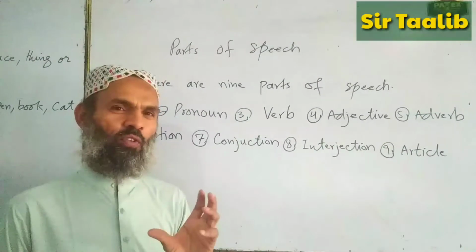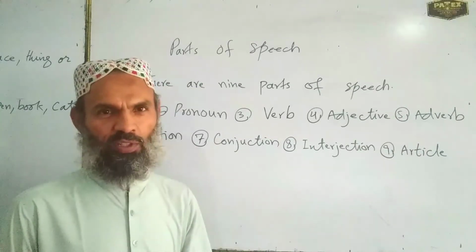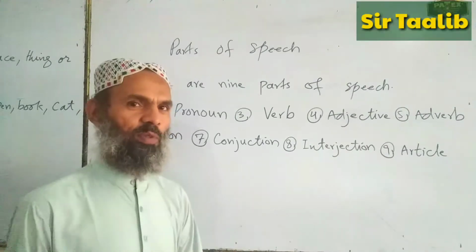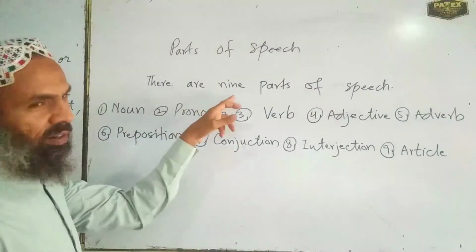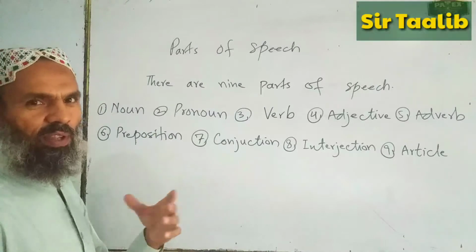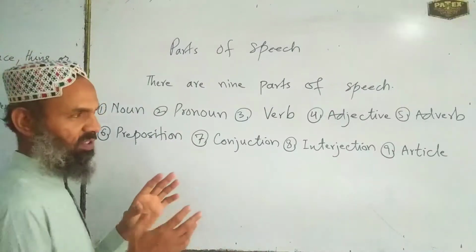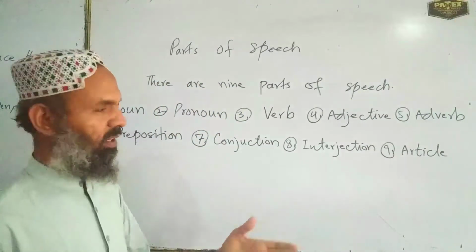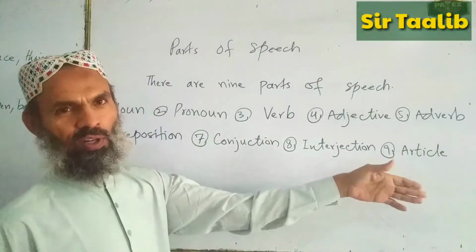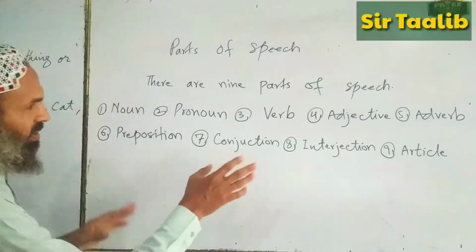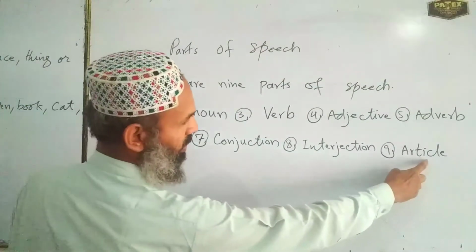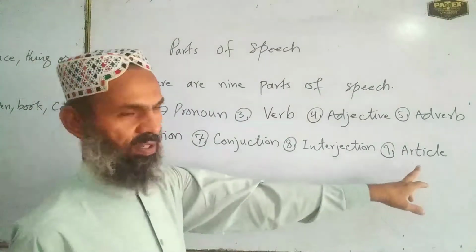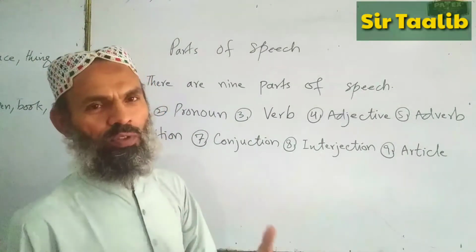Usually we learn there are 8 parts of speech, but some writers, some people think that there are 9 parts of speech. What's the difference? The 9th is the article. Some people include it or call it a part of speech. Otherwise there are 8. If we don't count the 9th one, the article, then we can say there are 8 parts of speech. If we count it as a part of speech, then we would say that there are 9 parts of speech.